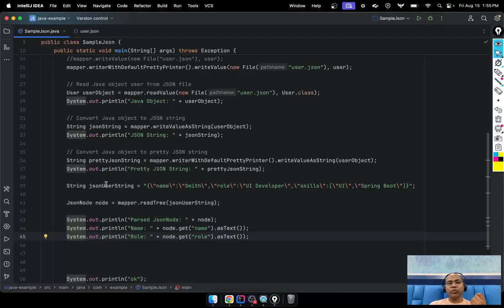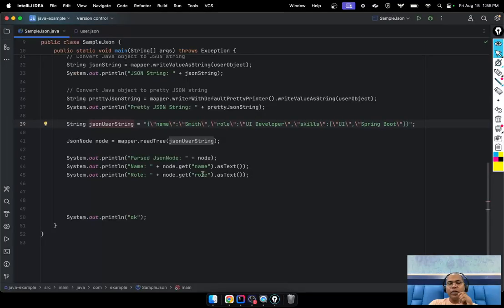So instead of doing string manipulation and string operations, let's convert it to an object. This object, JsonNode, is not one we defined. It is given by the Jackson library itself. You just call read tree, which treats it as one hierarchical object. Just pass your string representation and it returns the object.